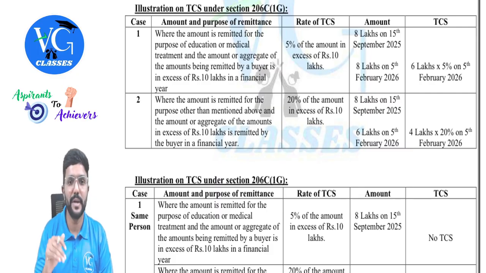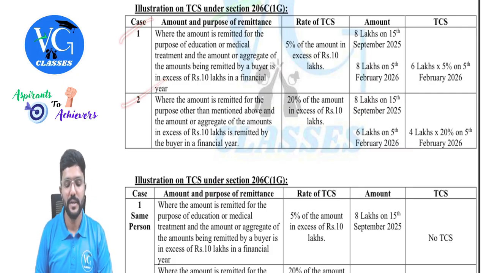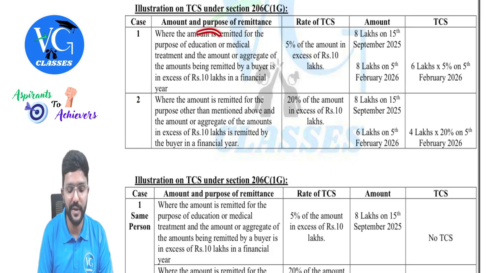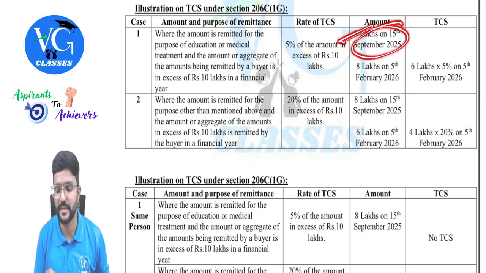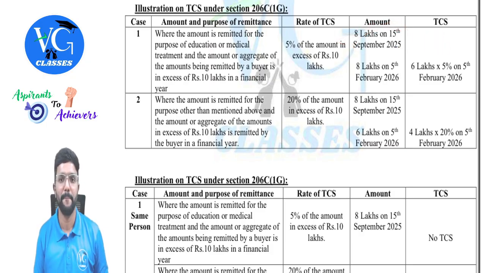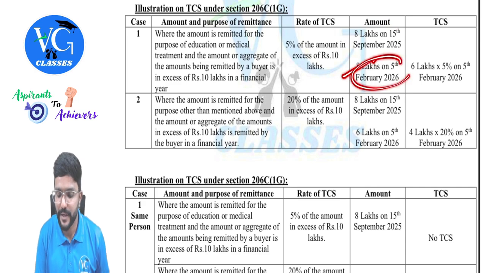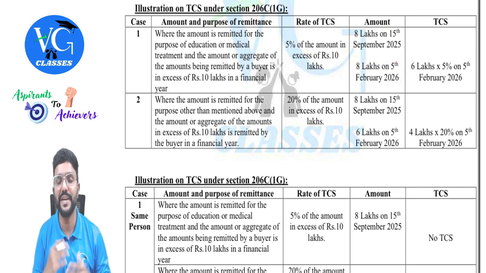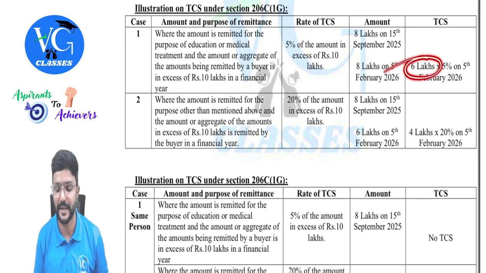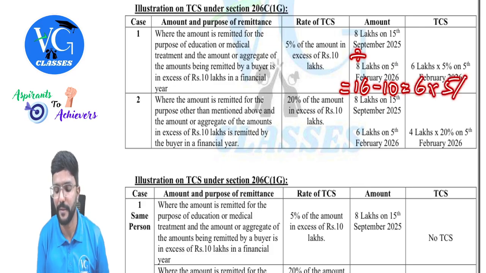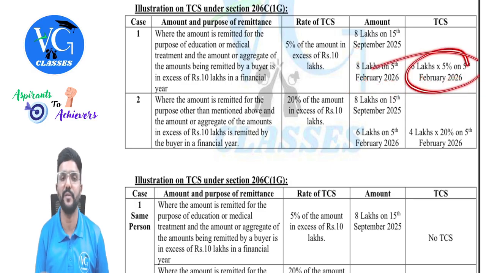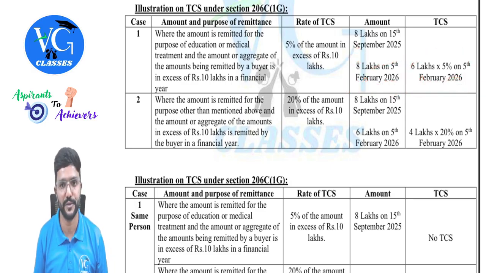Now assume, guys, the amount remitted. There are two different scenarios. Amount remitted outside India is for education or medical treatment purpose. First 8 lakh is remitted on 15th September, no TCS. And another 8 lakh is remitted on 5th February 2026. TCS will be on 6 lakh because the aggregate, you can check, is 16 lakh. How much is in excess of 10 lakh? 6 lakh. So on 6 lakh, 5%. When? On 5th February, that is at the time of the second remittance.